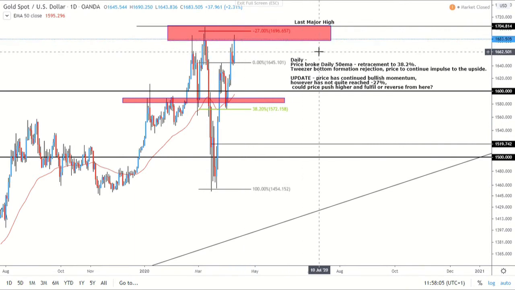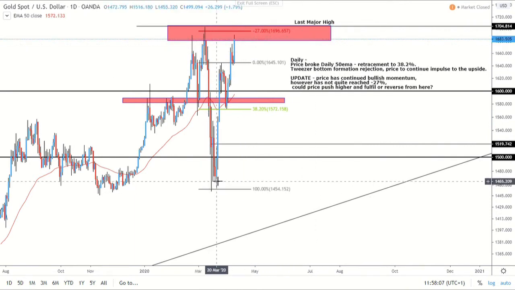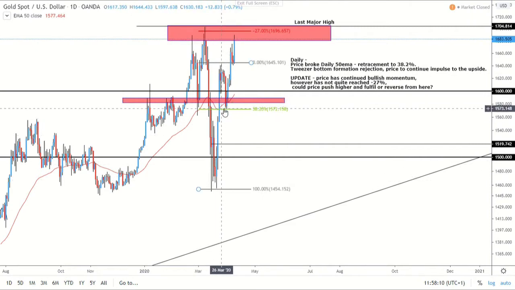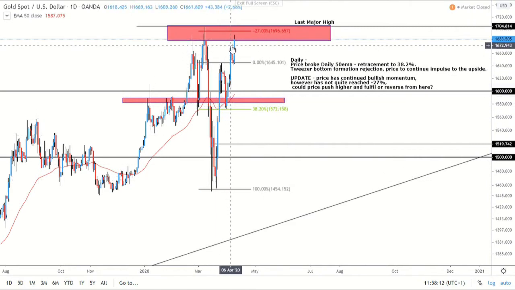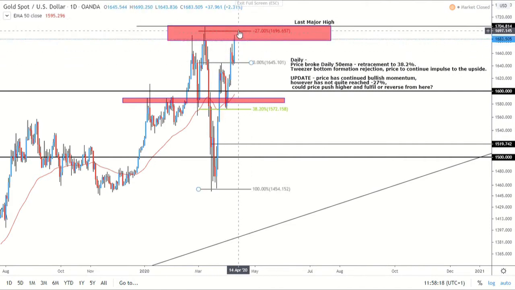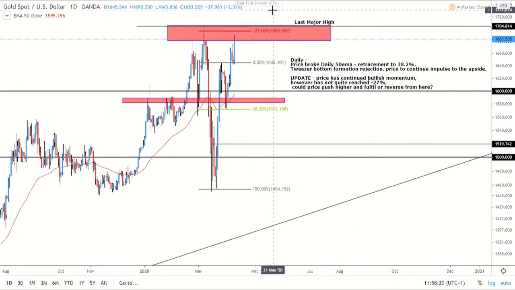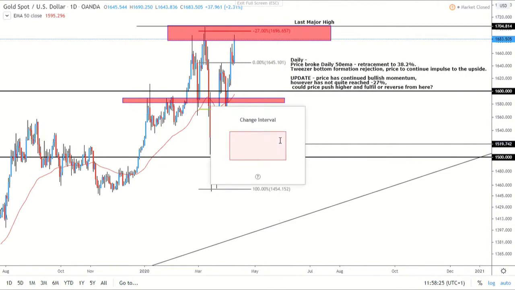And then obviously, with this tweezer bottom formation that we had down here, we saw that massive impulse to the upside, then we had that correction and an impulse. So obviously now equaling the previous highs, like we said, are we going to go any higher, or is that it? Are we going to get a correction before we make a new extension, or are we just going to fall to the downside? So let's now go on to the 4 hour.